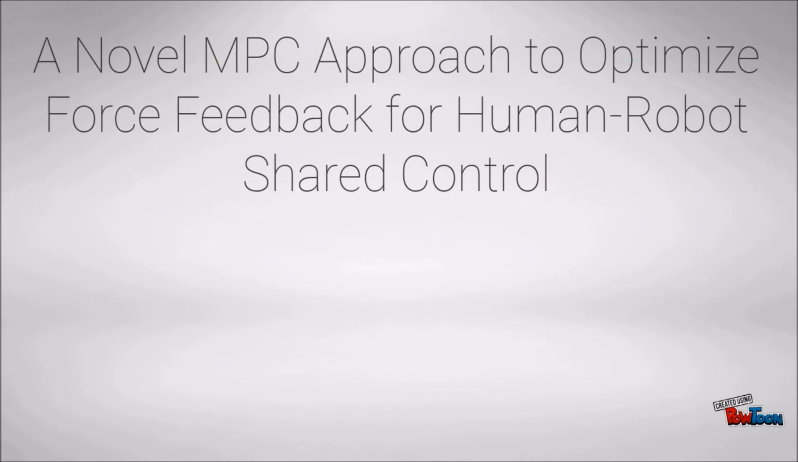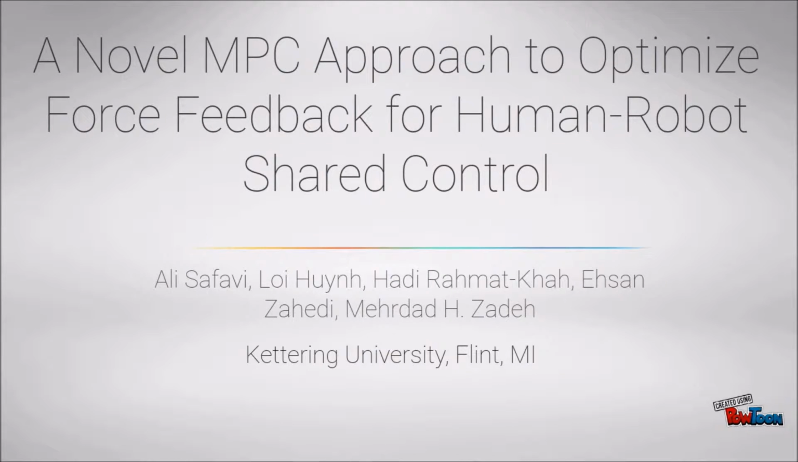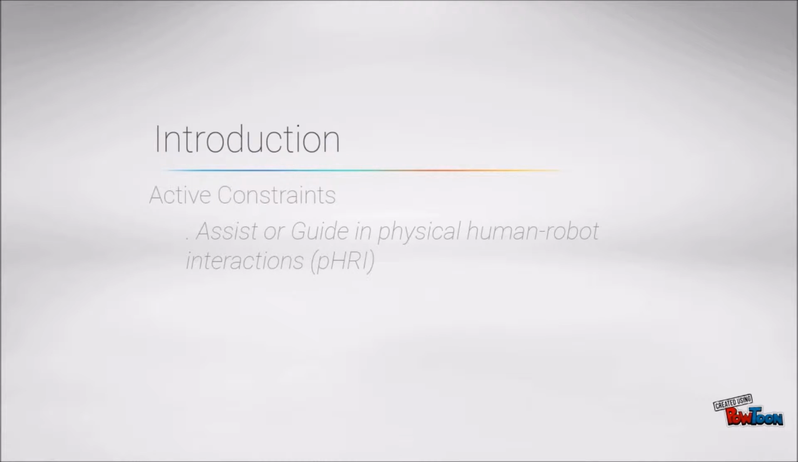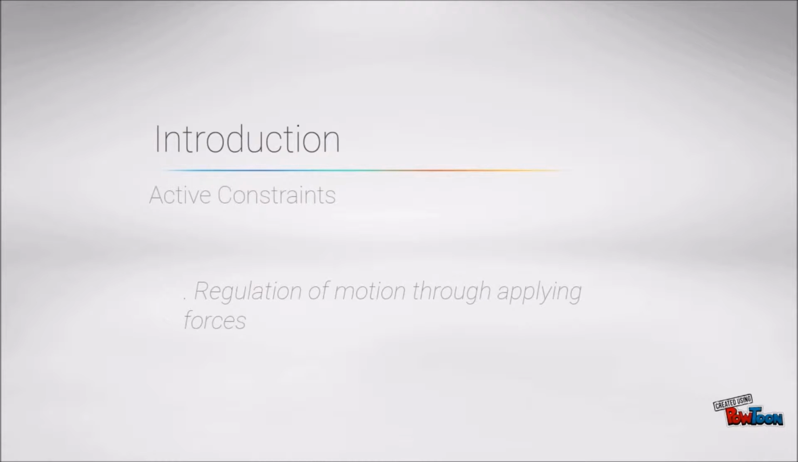Today I'm going to talk about my paper, which is a novel MPC approach to optimize force feedback for physical human-robot interaction. Active constraints or virtual fixtures are modern control algorithms that assist humans with robot interactions. They regulate the motion of the users by guiding or assisting them through the task.